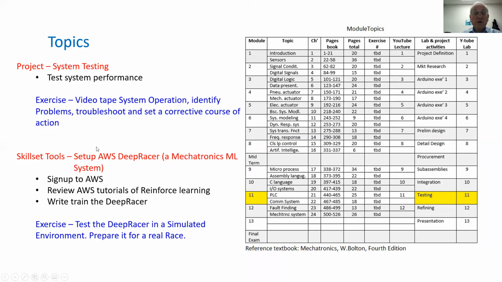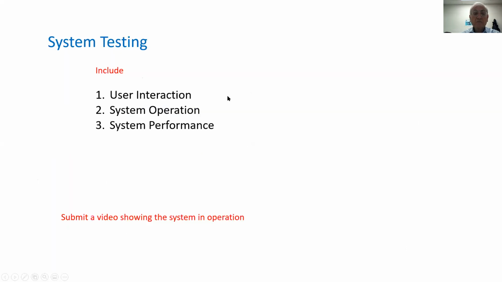The skill set tool that we'll take a look at here is an example of a mechatronics machine learning system. We'll be using Amazon Web Services with a mechatronic system using machine learning, reinforcement learning, with a DeepRacer car. We'll sign up to AWS. We'll review some tutorials of reinforcement learning, and then we'll write and train the DeepRacer. As an exercise, we'll test the DeepRacer in a simulated environment and prepare it for a real test.